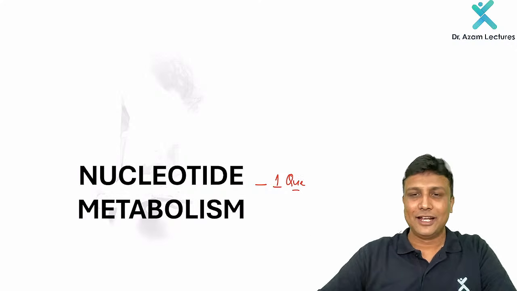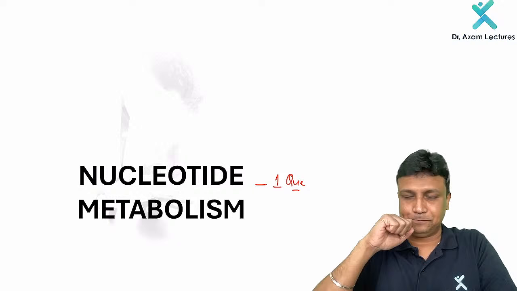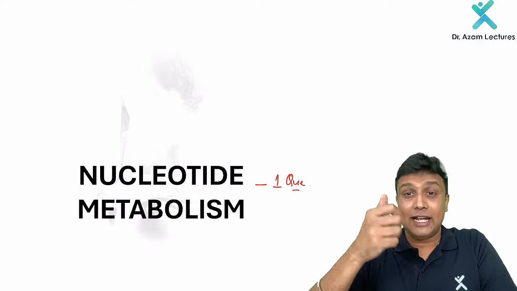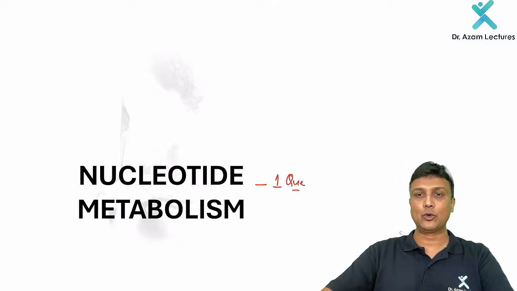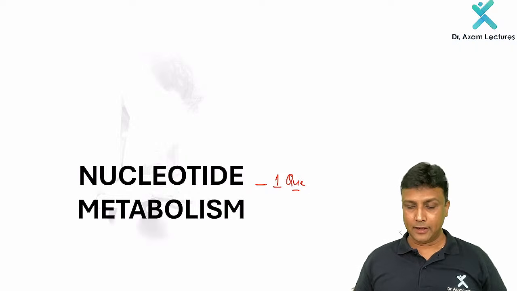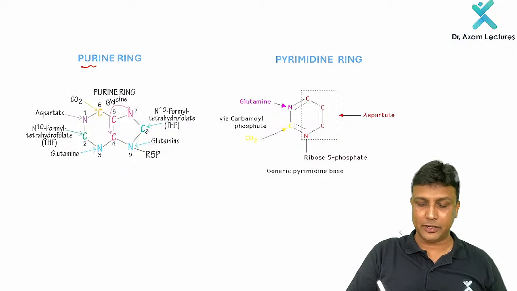If you are able to recall the July exam question, in the July exam, there was a question from Lesch-Nyhan syndrome. Always they're asking one question from nucleotide metabolism also. Now in nucleotide metabolism, first thing to remember is about the purine ring and the pyrimidine ring.